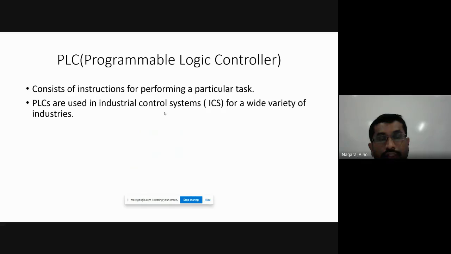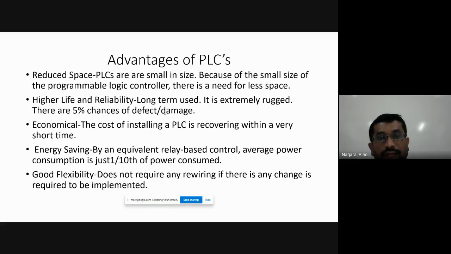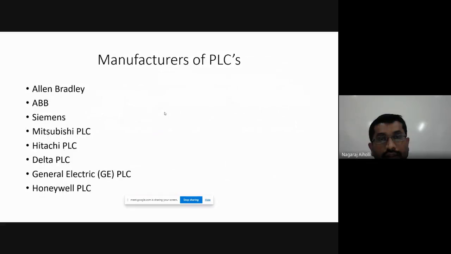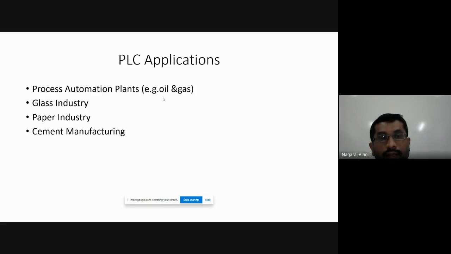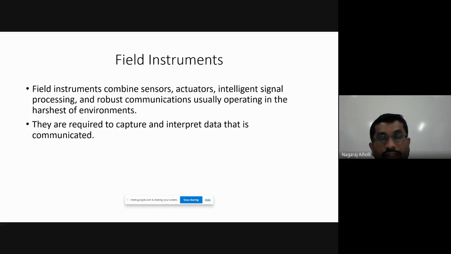Then few of the features or tasks performed by the PLCs, their advantages, disadvantages. Then manufacturers of PLCs. PLCs manufactured by various companies, well-known reputed companies. Applications of PLC. Number of applications are available that the PLC can handle. Field instruments. What are field instruments and what is their ability?